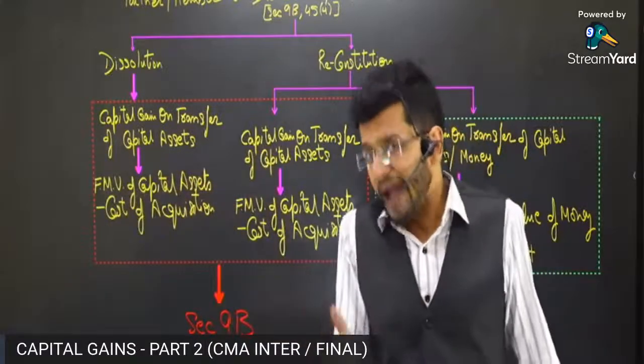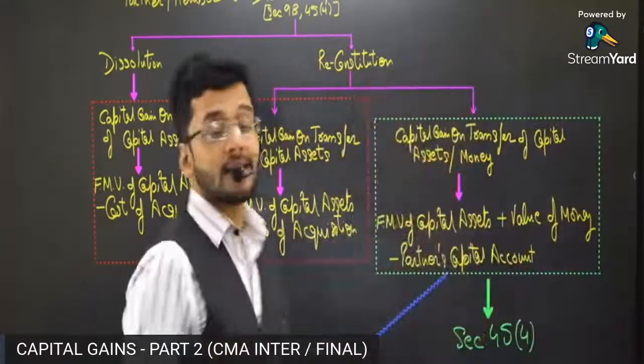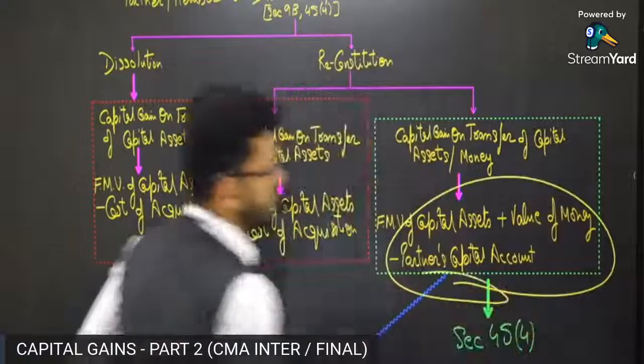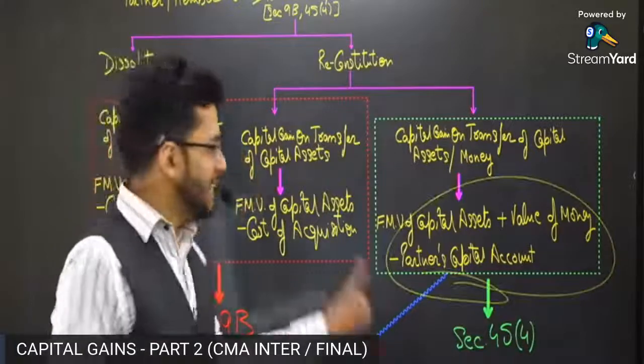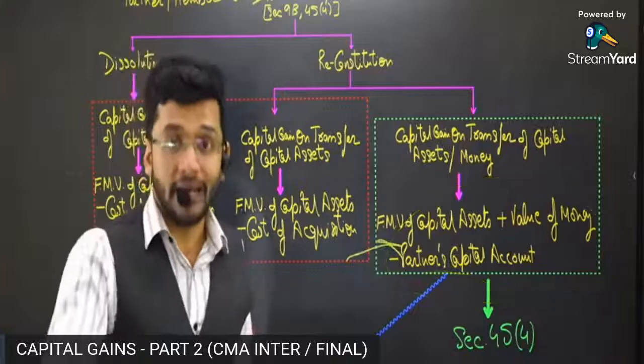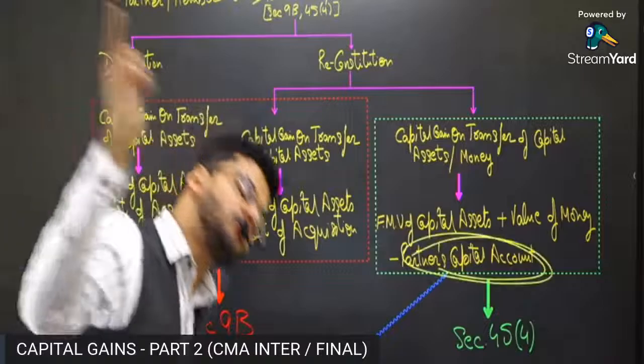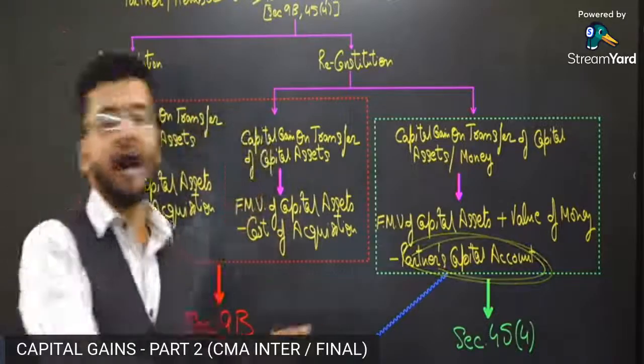Guys, whatever it represents, the Income Tax Act says that it is capital gains in the hands of Mr. A. If Mr. A is paid anything over and above his capital account, that will also be counted as capital gains in the hands of Mr. A.